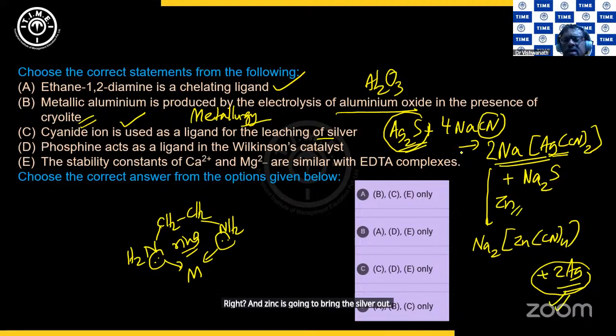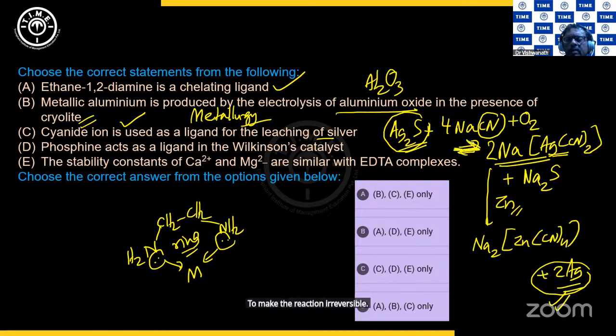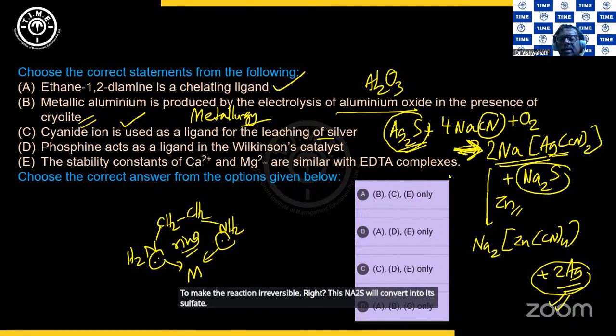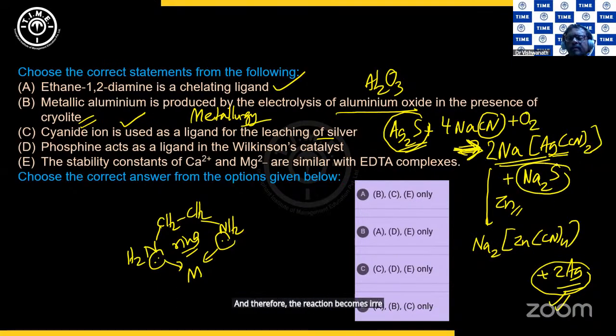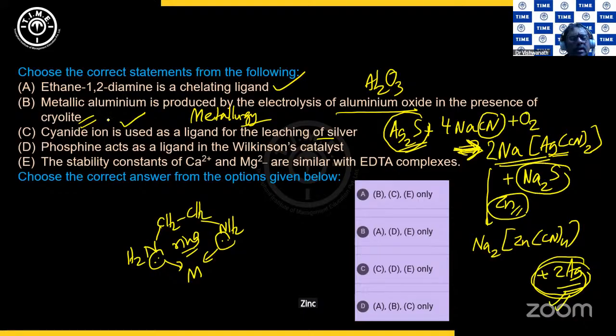In fact, this reaction is a reversible reaction. Therefore, you need to add oxygen to make the reaction irreversible. This Na2S will convert into its sulfate, and therefore the reaction becomes irreversible, and you get more and more of the complex. From more and more of the complex, you'll get more and more of silver when you add zinc. So C is correct.